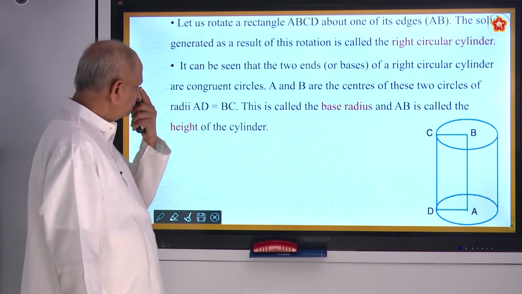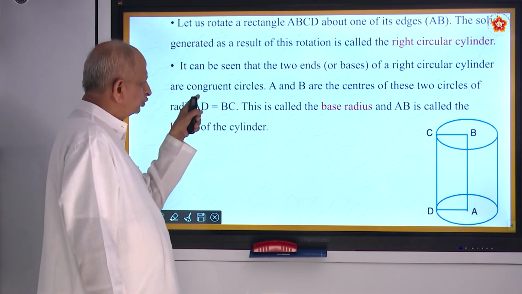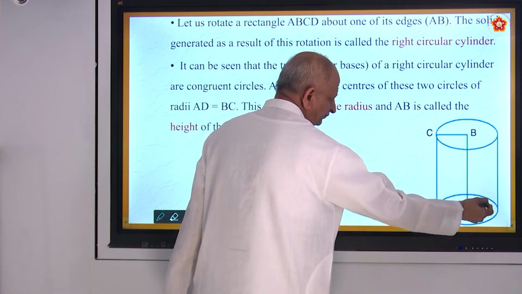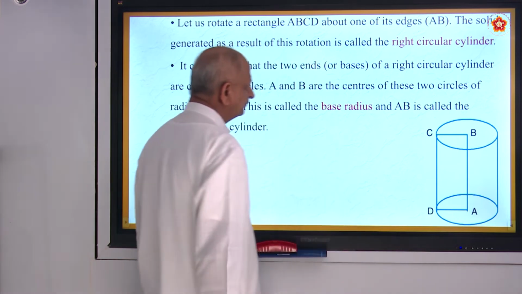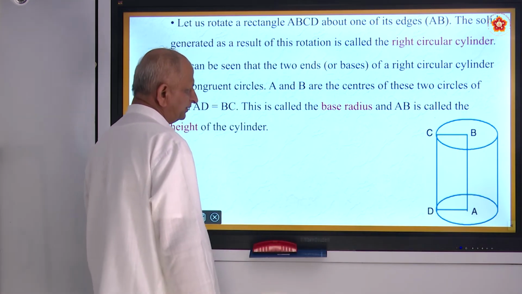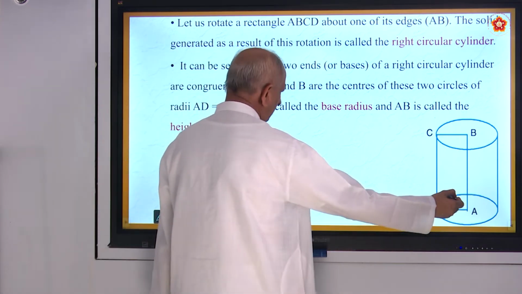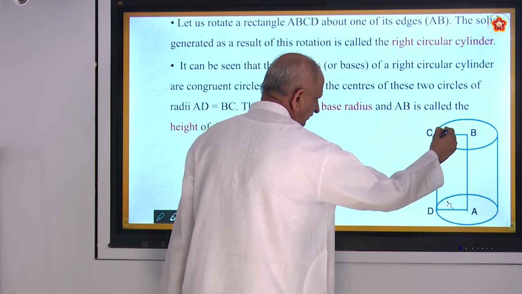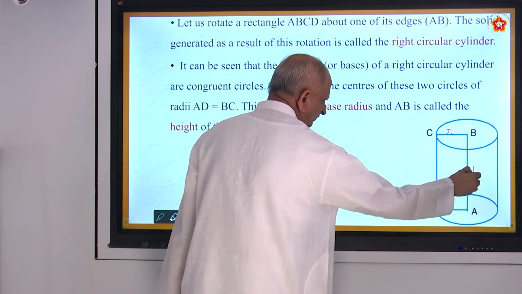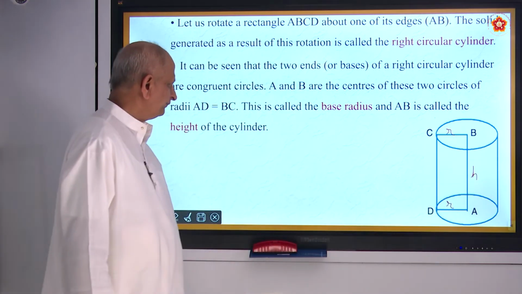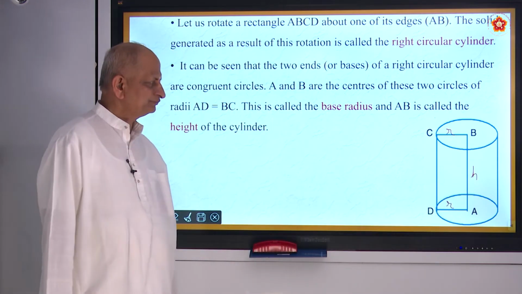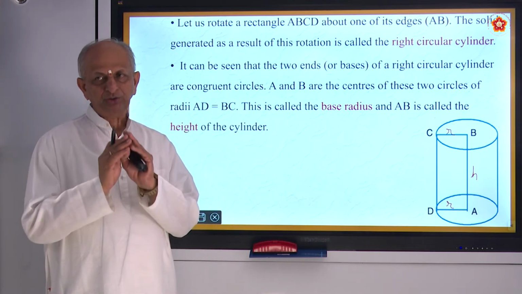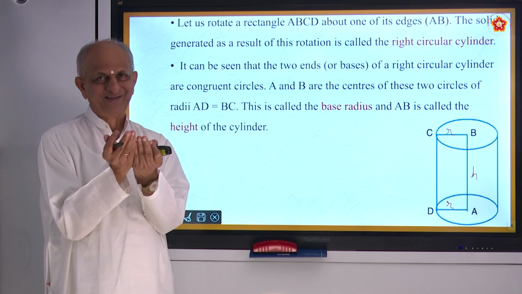So you have two congruent circles. This is a circle, this is also a circle. This is called the radius of the base. This is the radius, and this will be the height. So we can think of a rectangle changed into a cylinder.